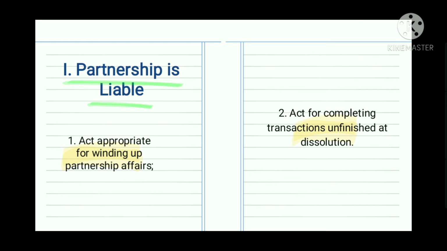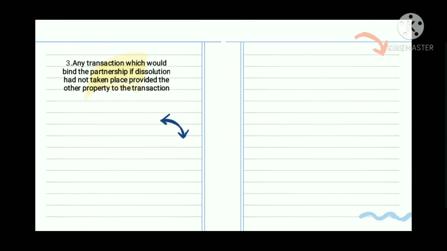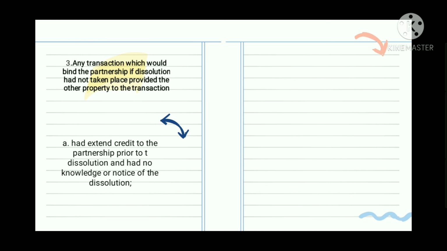Next is any transaction which would bind the partnership if dissolution had not taken place, provided the other party to the transaction had extended credit to the partnership prior to the dissolution and had no knowledge or notice of the dissolution.